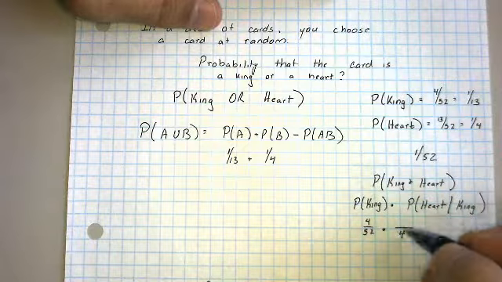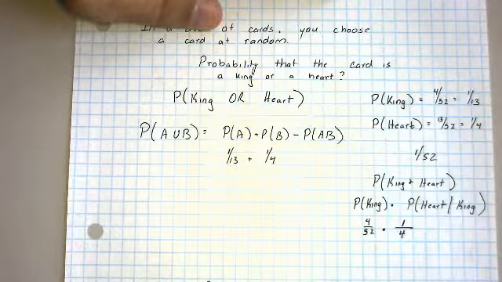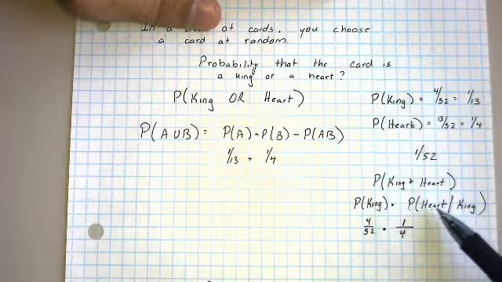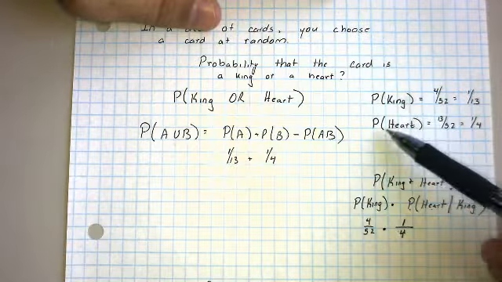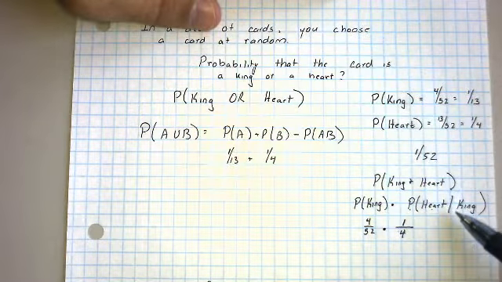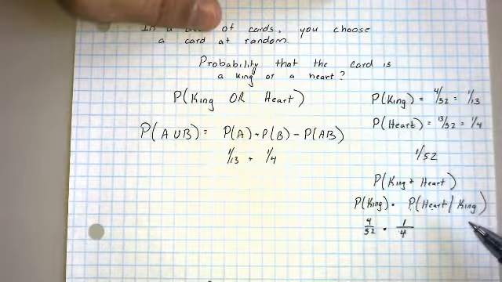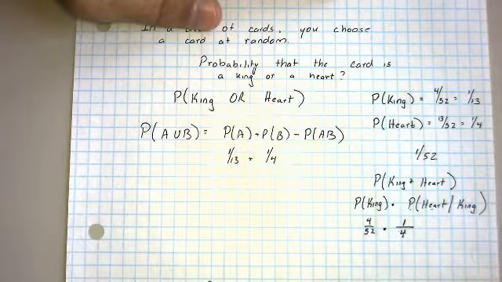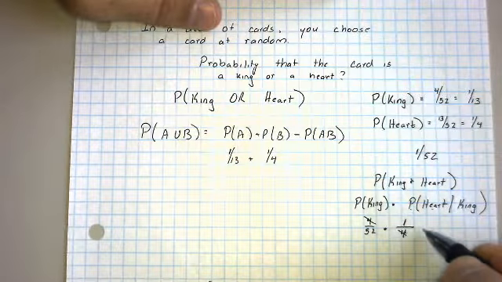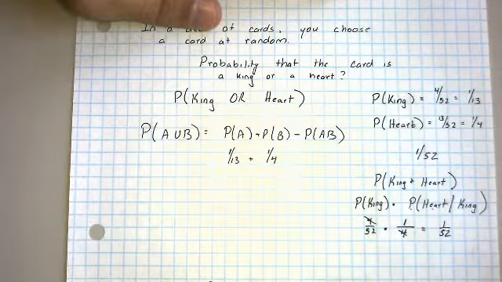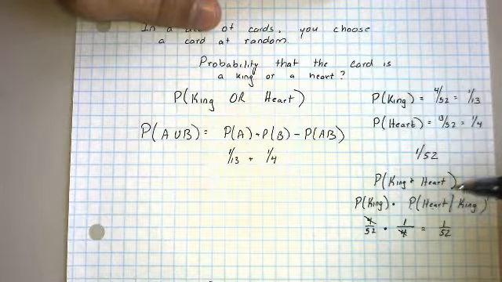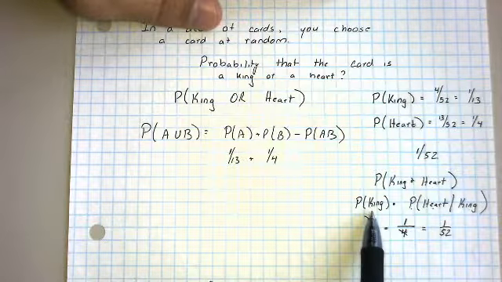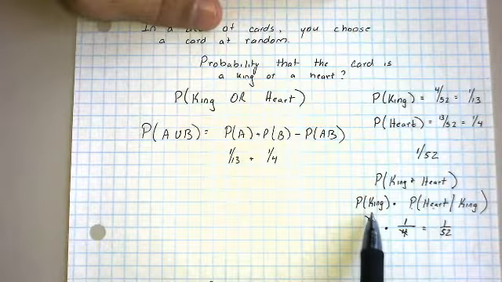And if we look at that and compare it to earlier, we have this probability, heart given king, is actually the same thing as the probability that the card is a heart. These two events, being a heart and being a king, are independent events. The card being a king does not affect the probability that the card is a heart. Thus, we still get our 1 out of 52. So from the very beginning, had I done 1/13 times 1/4, I would have received 1/52, and that's because, again, the card being a king does not change the 25% probability that the card is a heart. So I subtract out 1/52.